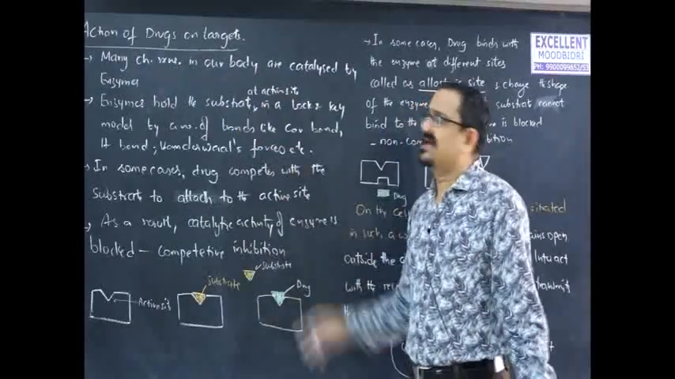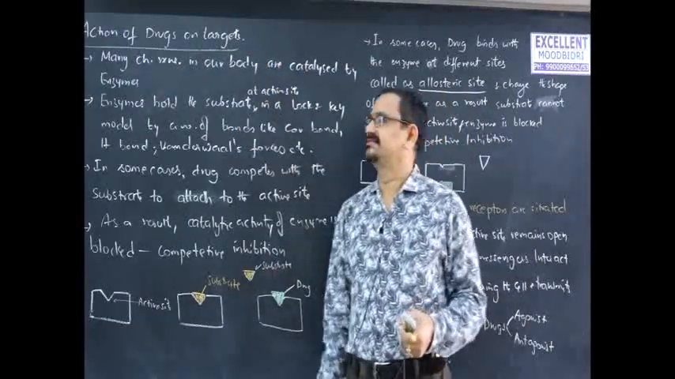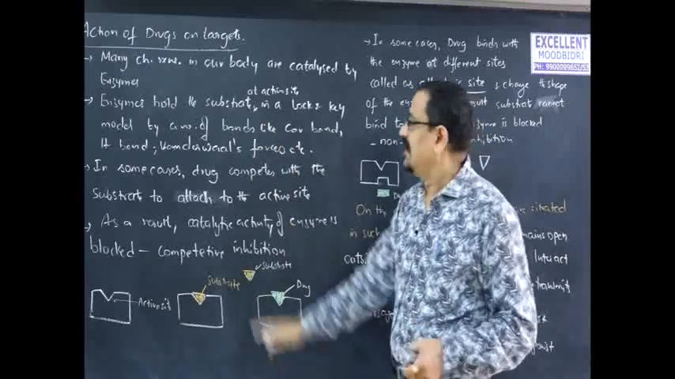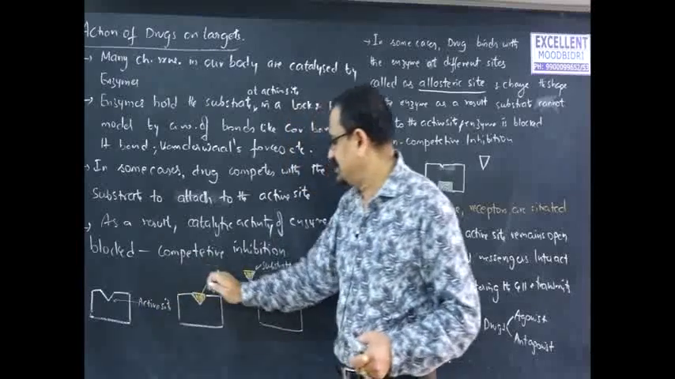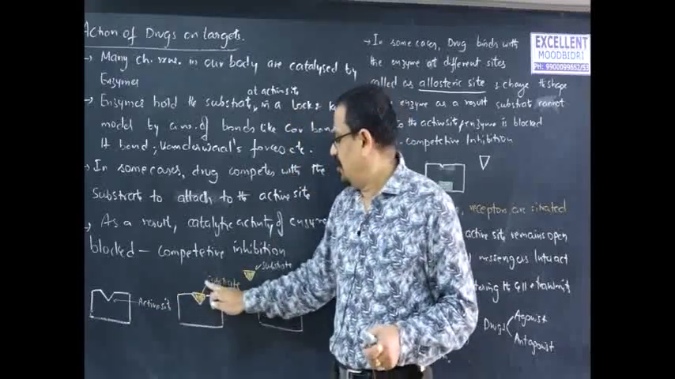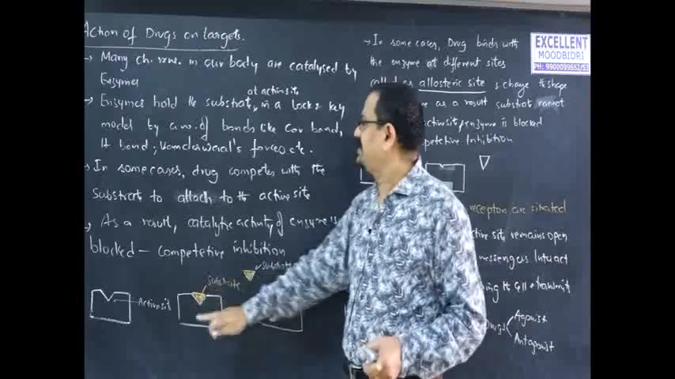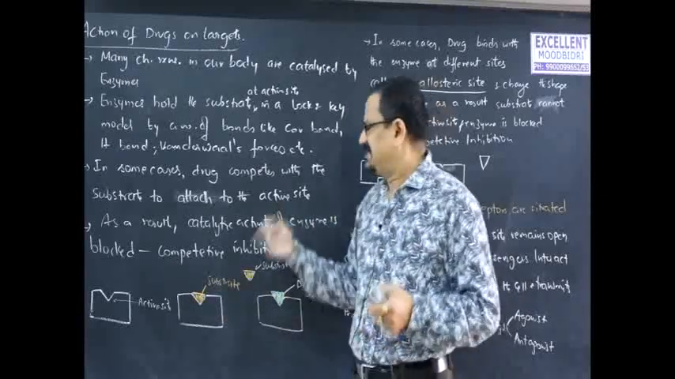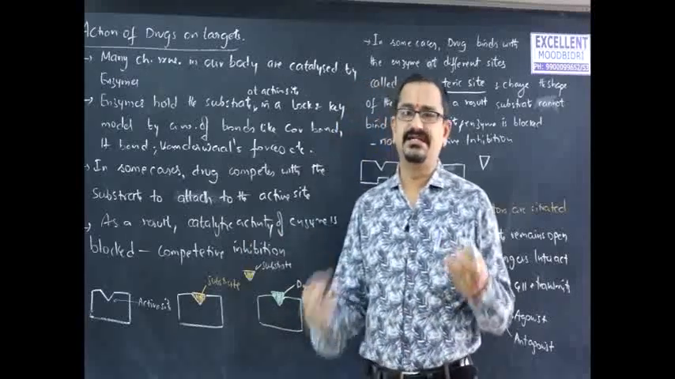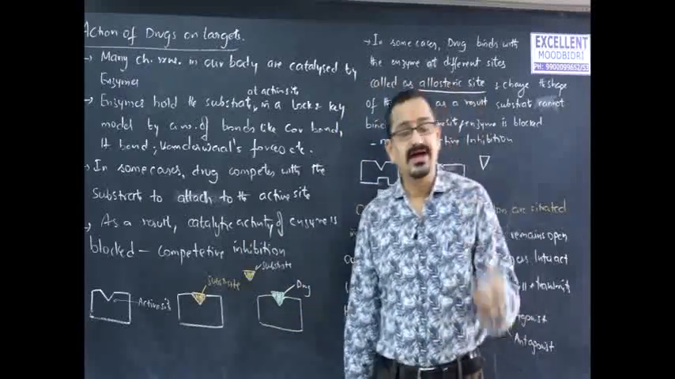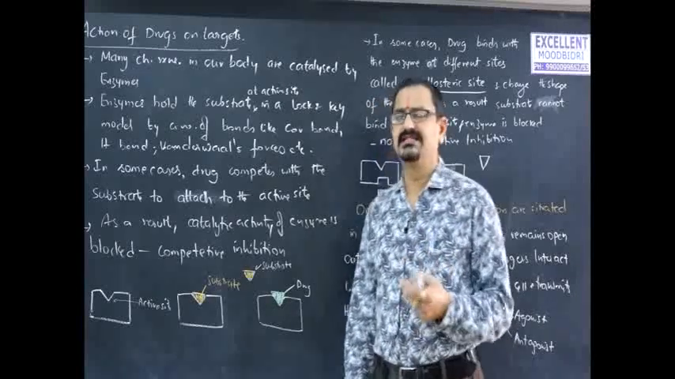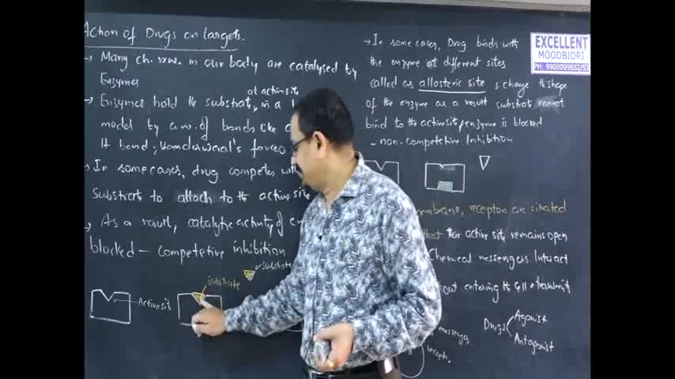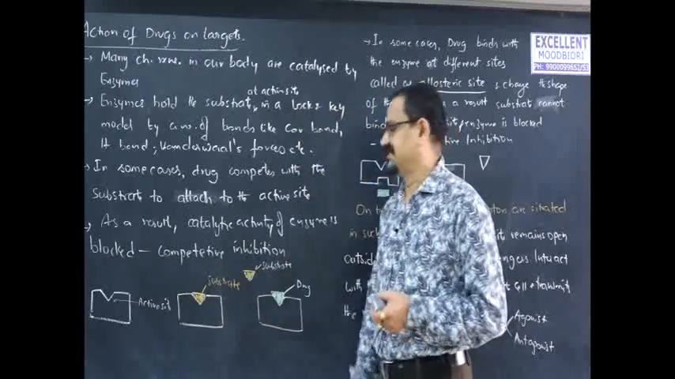When it comes to the action of drugs on targets, many chemical reactions in our body are catalyzed by enzymes. Enzymes hold the substrate at some active sites in a lock and key model, by certain types of attractive forces like hydrogen bonding, covalent bonding, van der Waals forces and other forces. In this way enzymes hold the substrate at some positions called active sites.